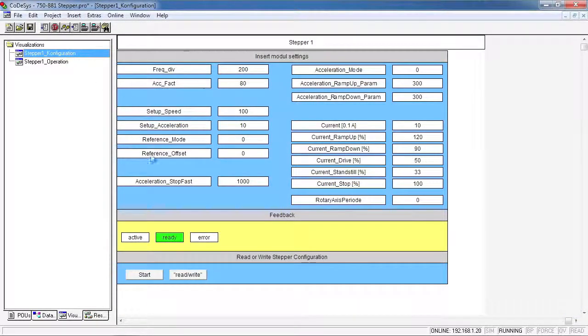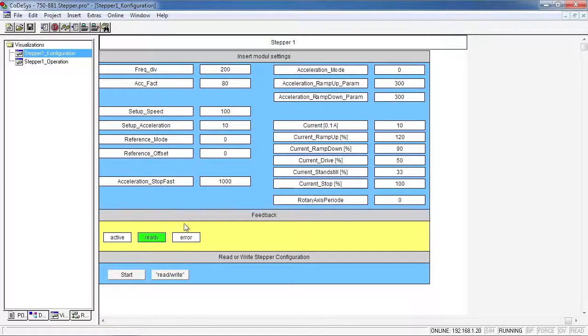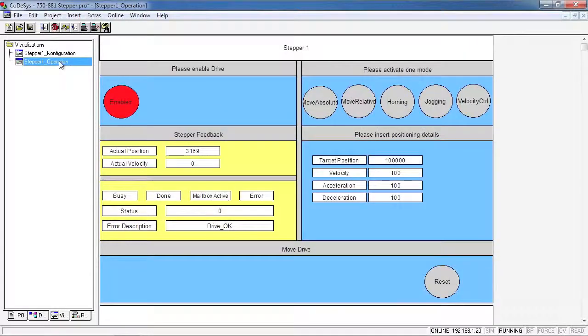And the first thing you want to do is go into the configuration settings and do a read just by clicking start. You'll notice the active light will go, and then we'll go back to ready. And that updates the screen with all the settings. You'll notice that if you make any changes to these, you'll want to click the read write button and then click start and allow it to download those new settings.